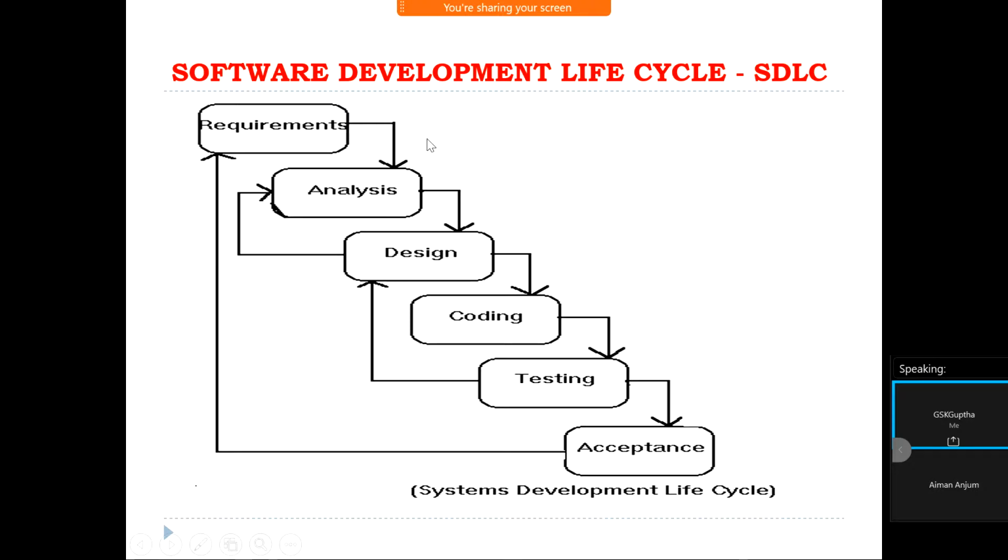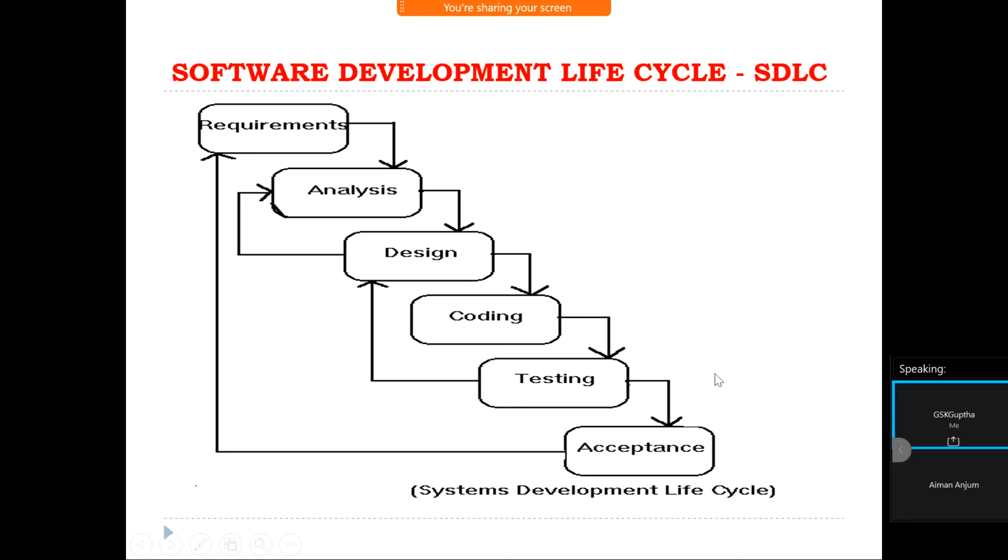The software development lifecycle contains 6 phases. We can also call it the system development lifecycle, SDLC. The 6 phases are: initial phase or requirement phase, the second one is analysis phase, third is designing phase, next coding phase, testing phase, and delivery and maintenance phase or acceptance phase.